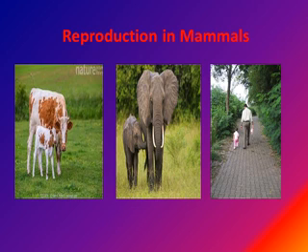Reproduction in mammals. So mammals are also vertebrates. They have a backbone. They are warm-blooded animals. Humans and other mammals all reproduce by giving birth to live babies. As soon as the baby is born, it begins to feed on the mother's milk. Both parents look after the baby. When the young animals are strong enough to find their own food, they leave their parents, except in the case of humans, who do not leave their parents until they are adults.